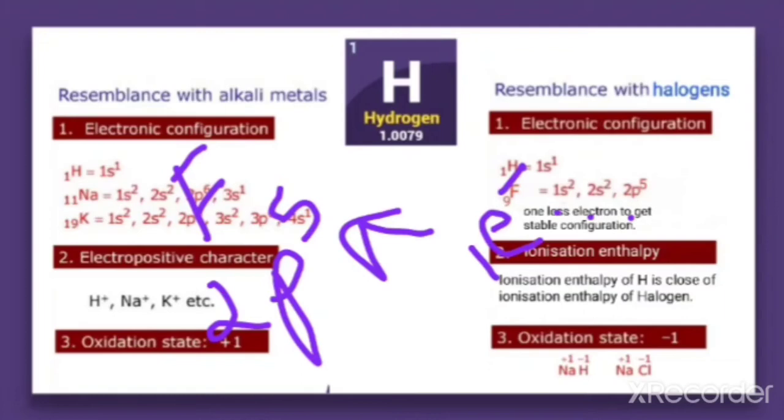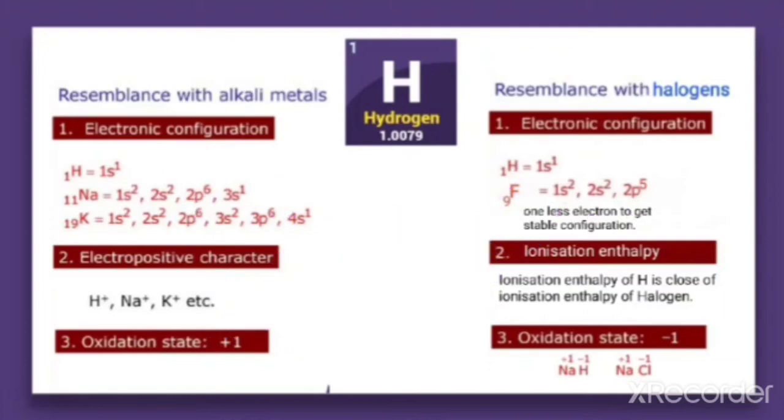So the similarity of hydrogen and halogens is that in both cases a single electron is needed to get a stable configuration. This is one of the similarities between hydrogen and halogens.